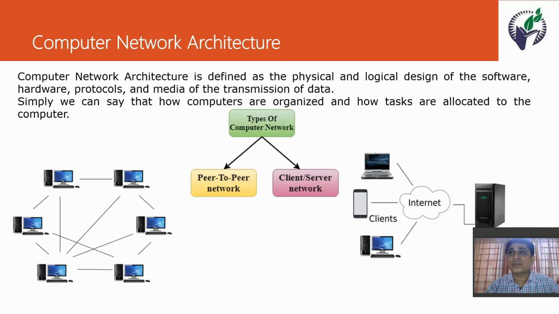And logical design of a software means what is the flow of data retrieval and data sending? In which pattern can we transmit our data? That is the logical design of a software. Hardware: which hardware devices are used in a computer network?